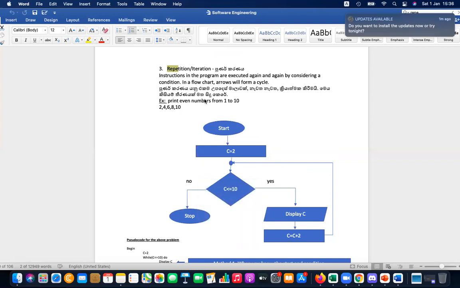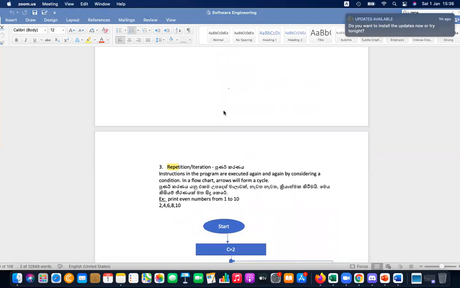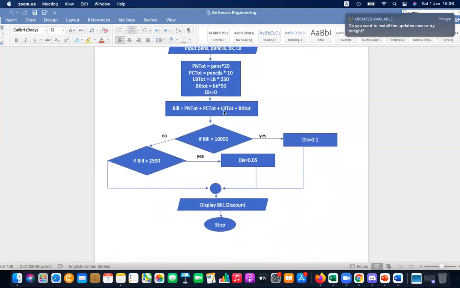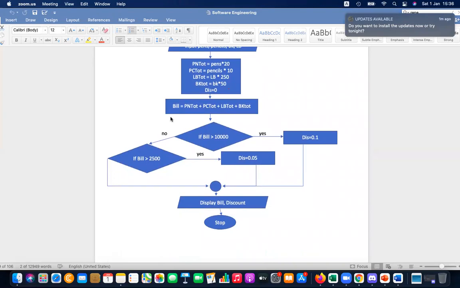That is the difference. You might wonder whether we had the same cycle in selection also. No, that is not a cycle. The arrows are pointing here, but there is no way to go up.